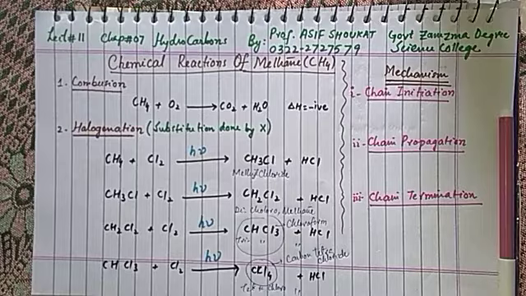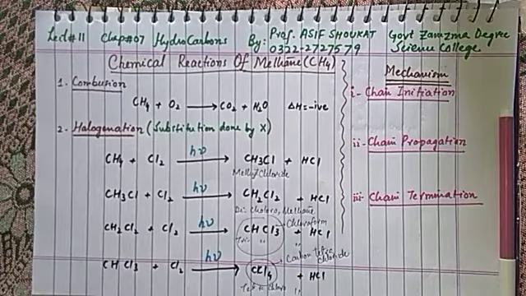Chain initiation means the chain reaction will start. Chain propagation means the chain reaction proceeds further. Chain termination means the chain reaction ends. So these are the 3 different phases which describe the mechanism of halogenation in methane.